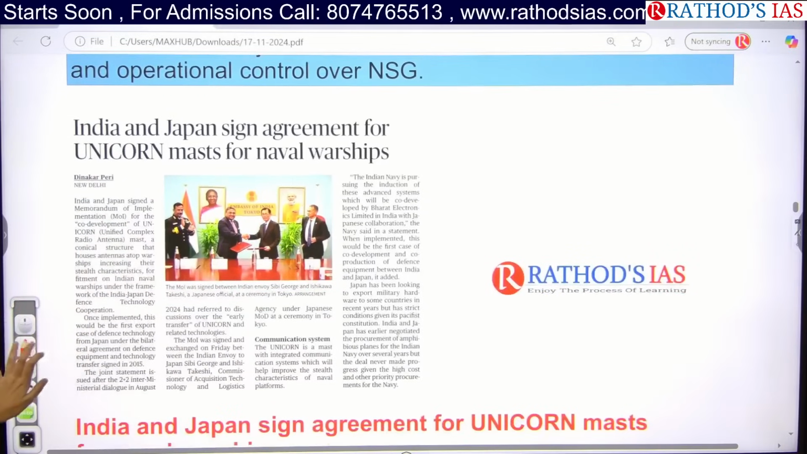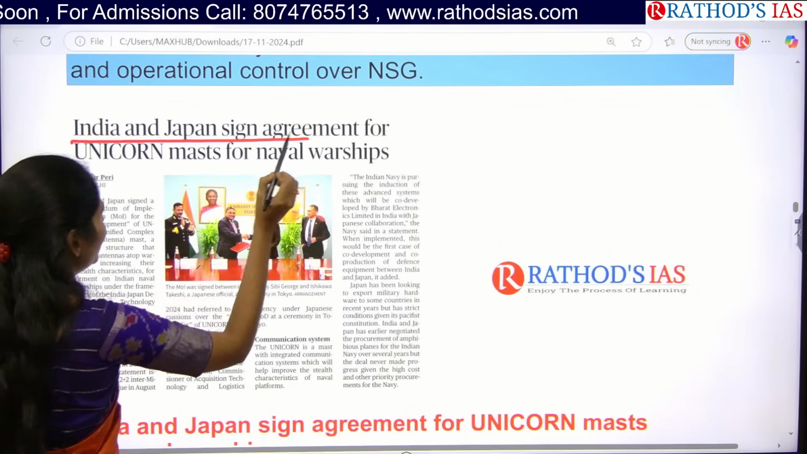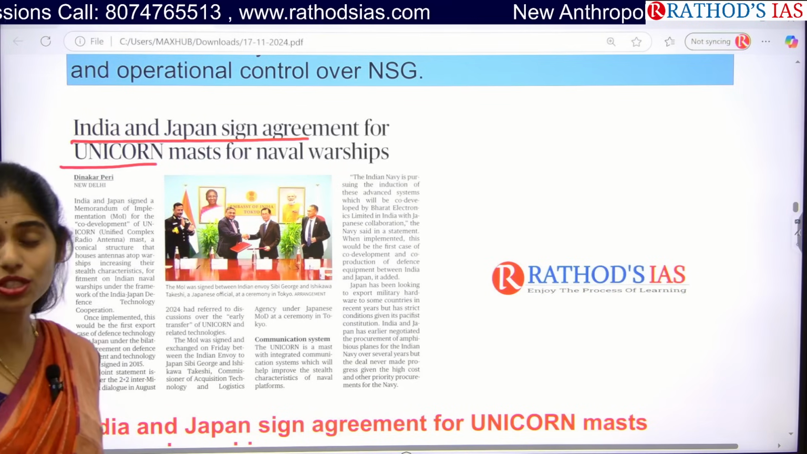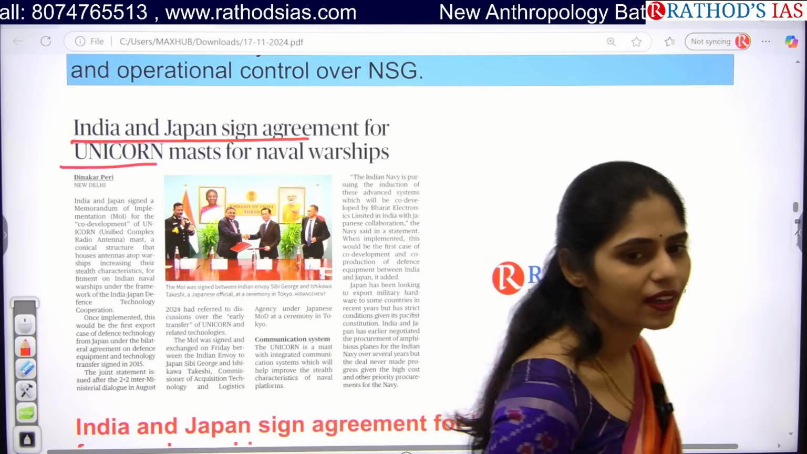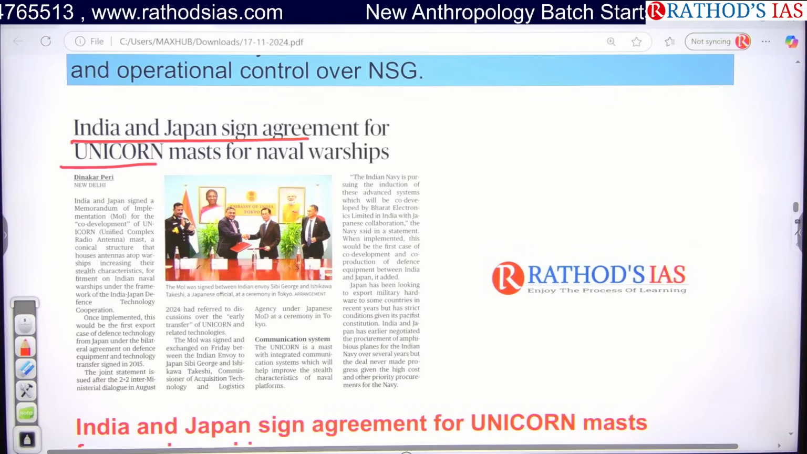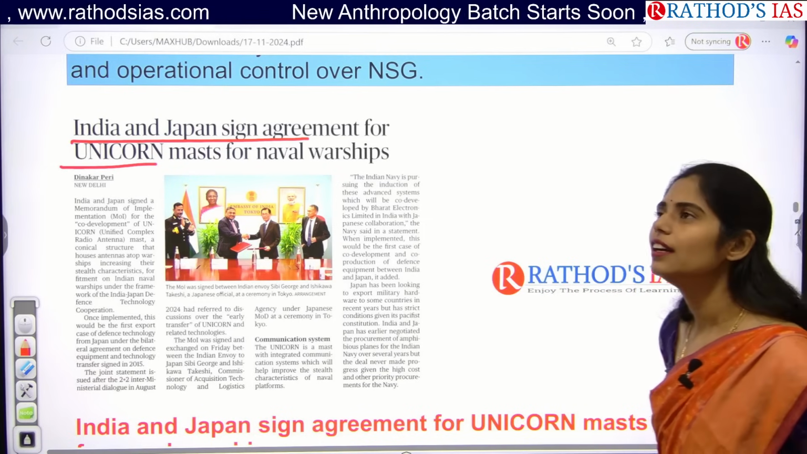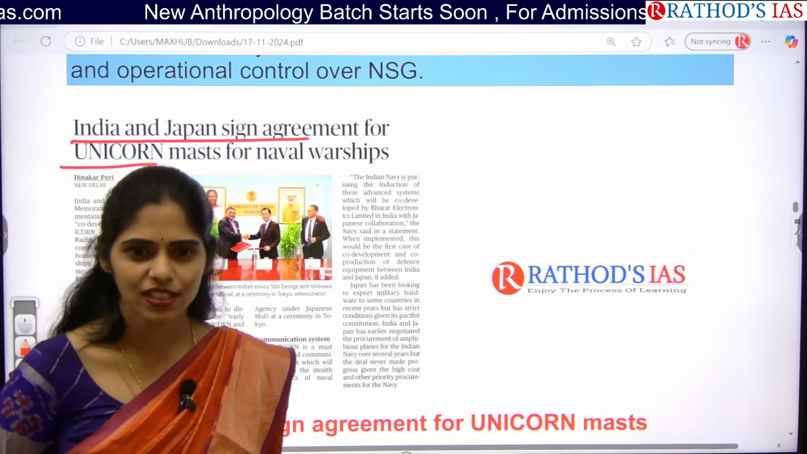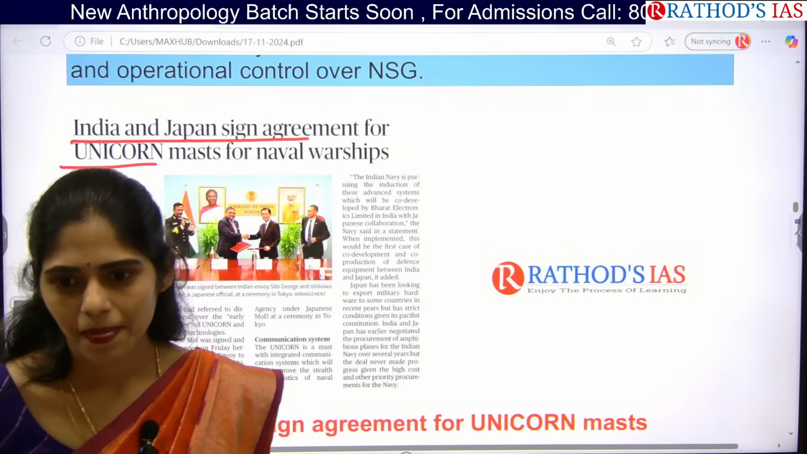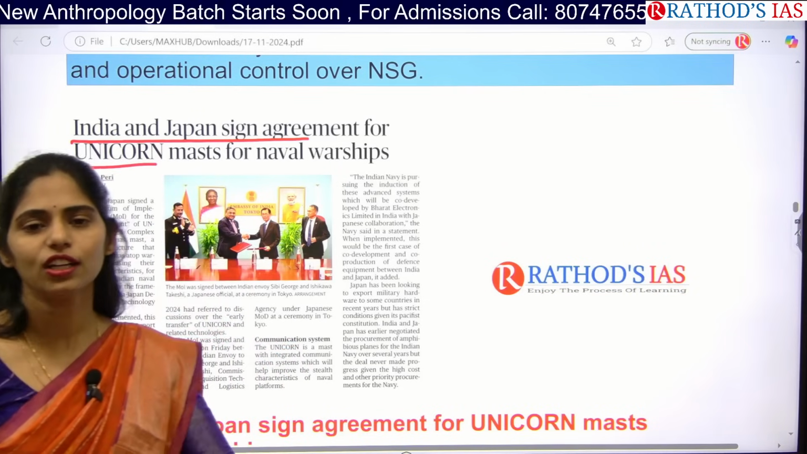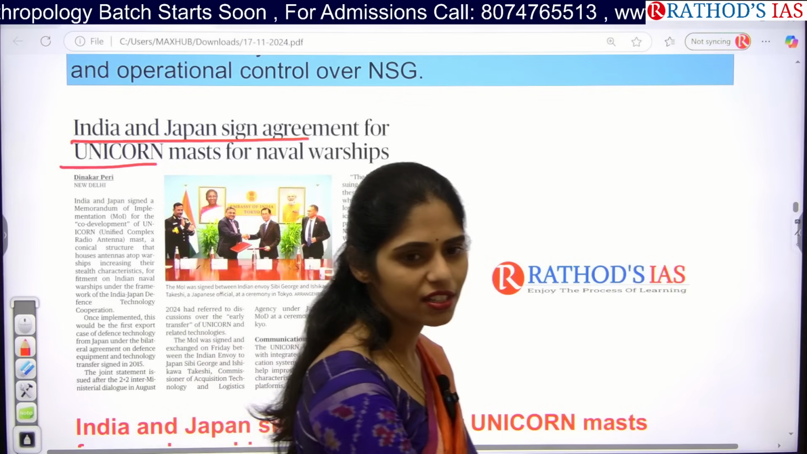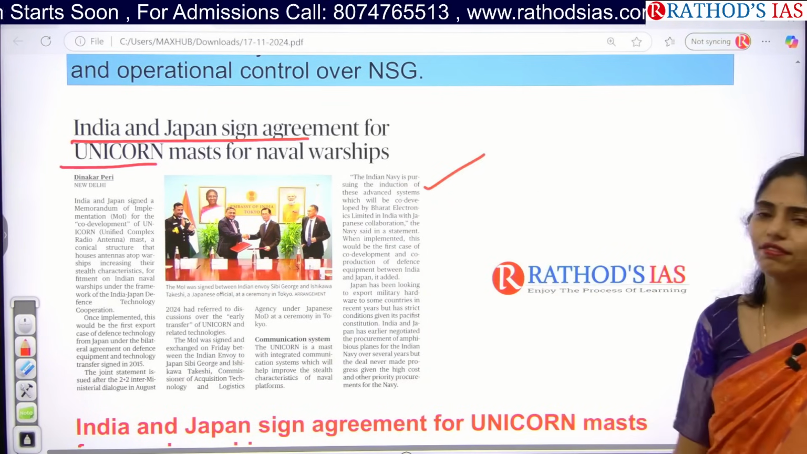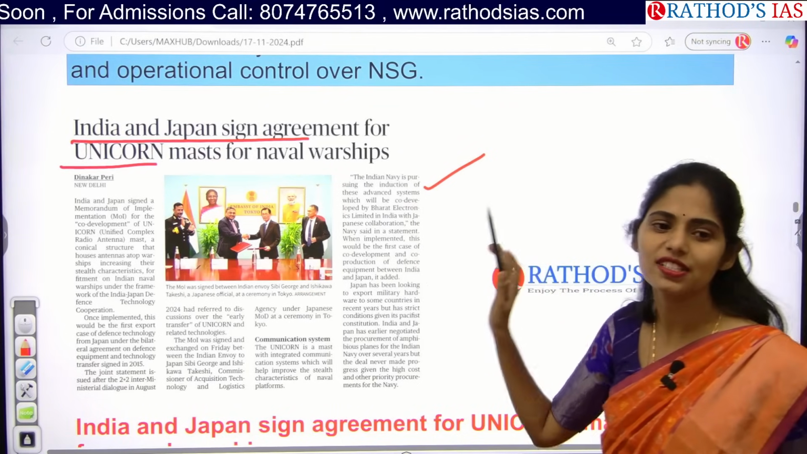And see this article: India and Japan sign agreement for Unicorn mast for naval warships. So it is very, very significant. Why? Very important. Have you ever heard that we are getting any defense equipment from Japan? Yes or no? Till now we got equipment from France, Russia, USA, even Israel. But this is the first time we are going to get defense technology from Japan. So because of this, it is very significant.